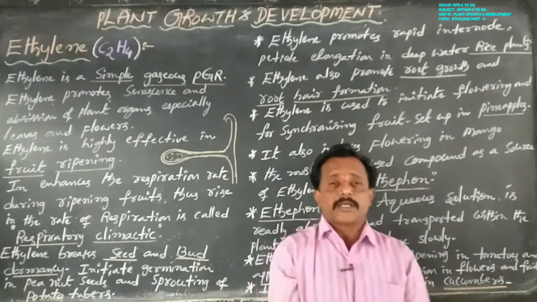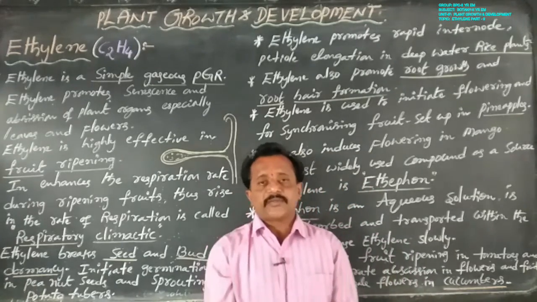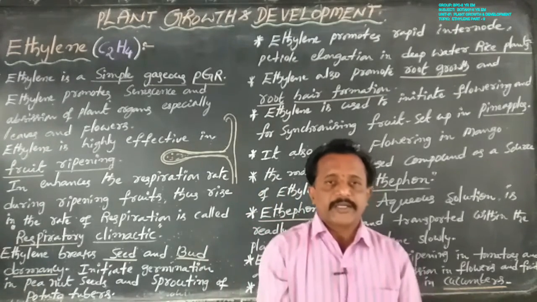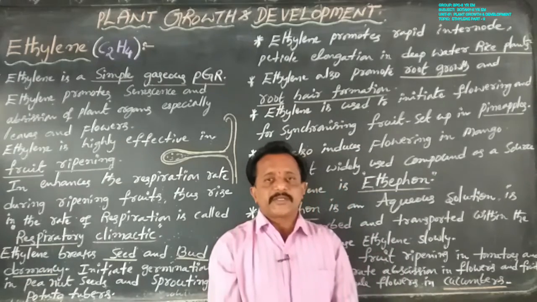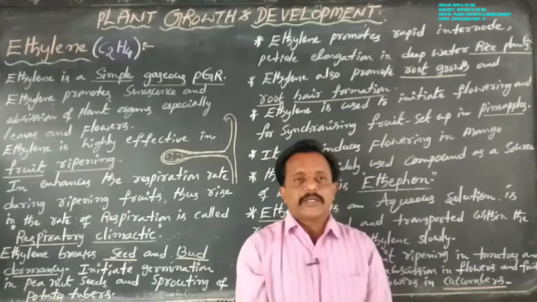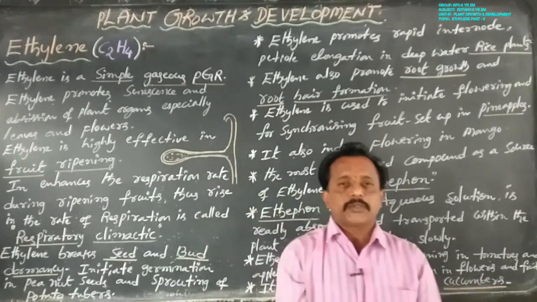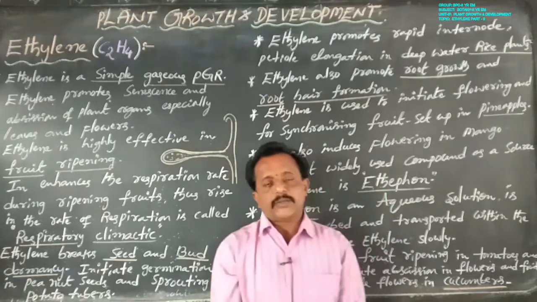Plant growth promoters are of 3 types: auxins, gibberellins, cytokinins. Plant growth inhibitors are abscisic acid, short form ABA, and ethylene. But ethylene acts as both a plant growth promoter and a plant growth inhibitor.